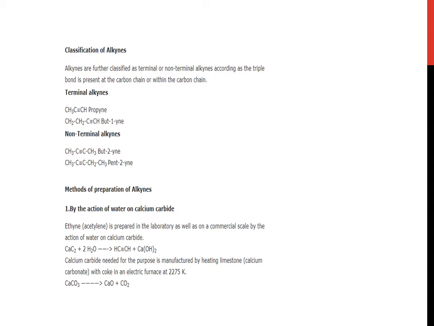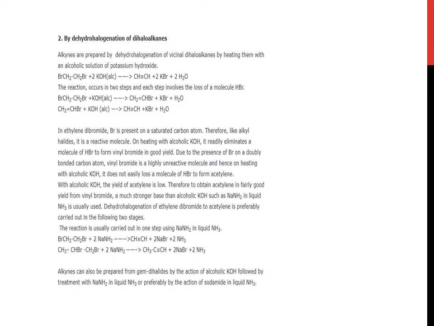Calcium carbide needed for the purpose is manufactured by heating limestone with coke in an electric furnace at 2275 Kelvin. Calcium carbonate upon heating gives calcium oxide and carbon dioxide. By dehydrohalogenation of dihaloalkanes. Alkynes are prepared by dehydrohalogenation of vicinal dihaloalkanes by heating them with an alcoholic solution of potassium hydroxide.